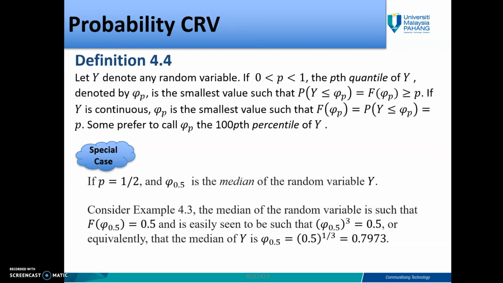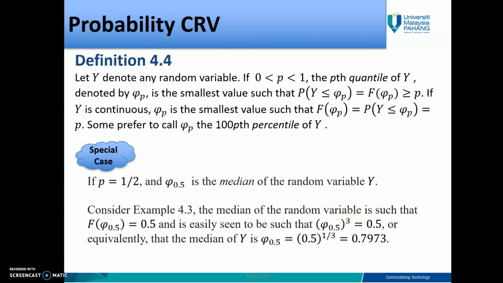So you consider example 4.3, the previous example. The median of the random variable is such that the distribution function F(phi_0.5) is equal to 0.5, and is easily seen to be such that actually you have y cubed.